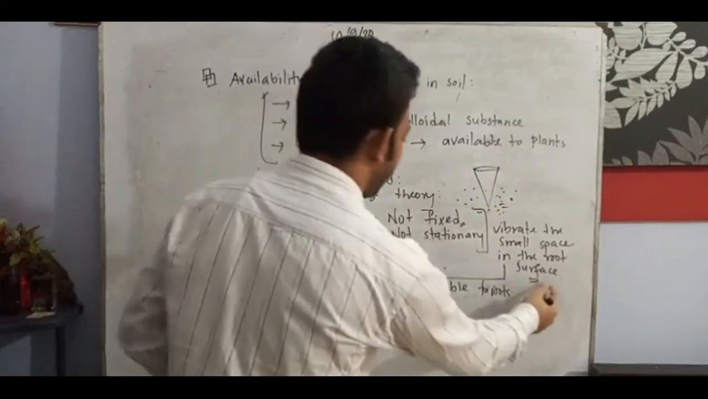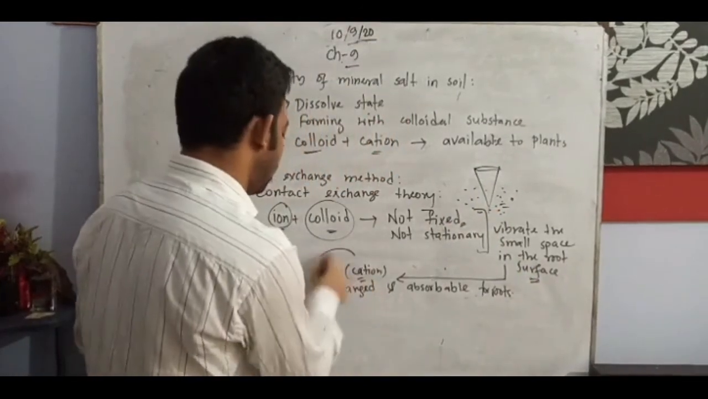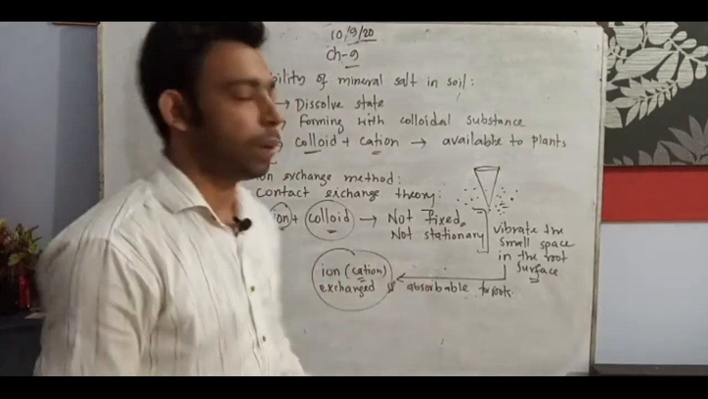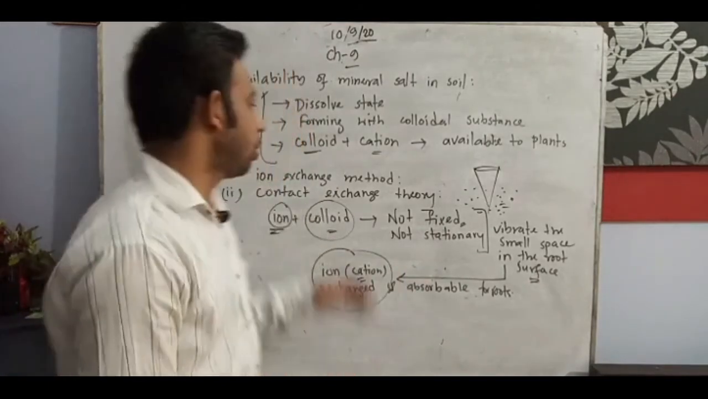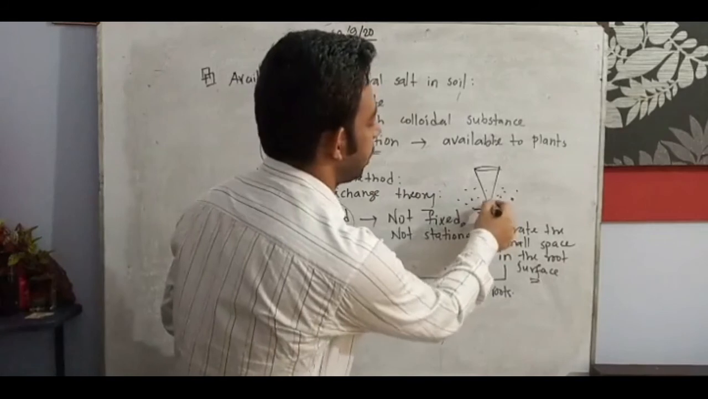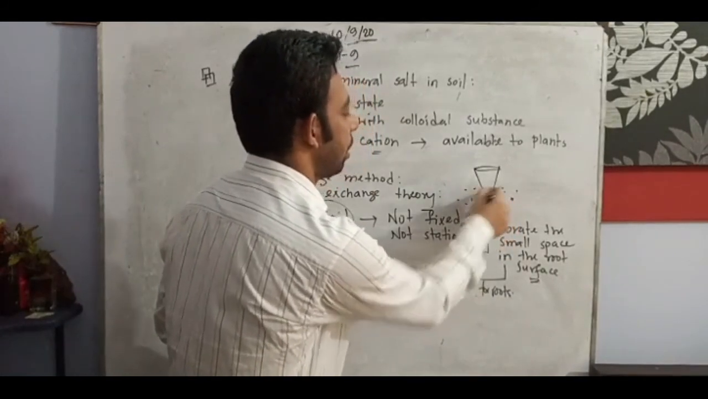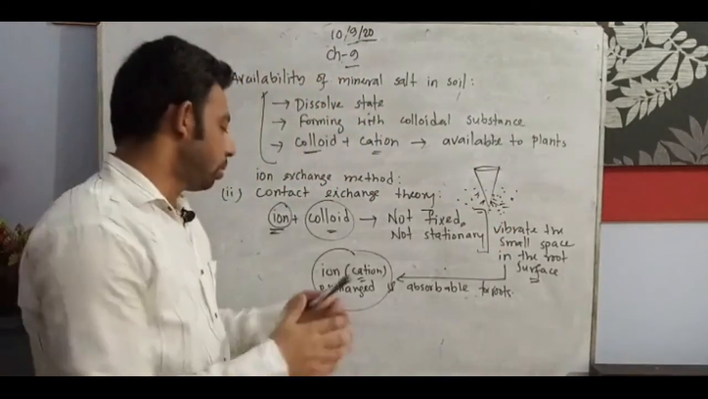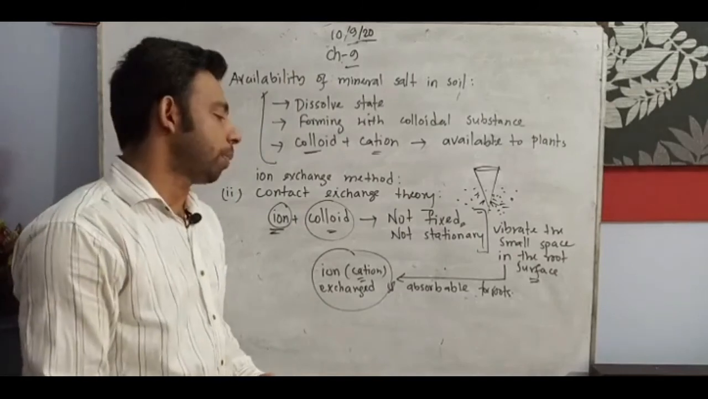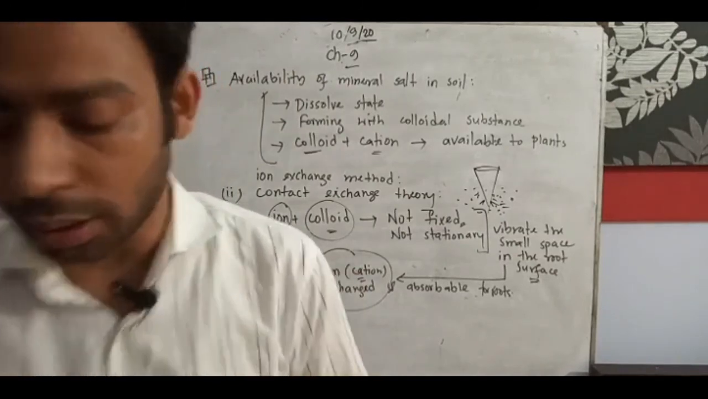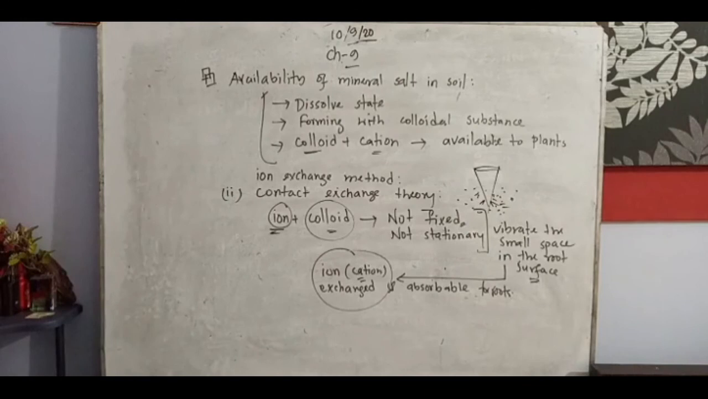And when they are vibrating there, the ion can be exchanged and absorbed by the roots. In this way, the ions come in contact together with the root here, and they can be exchanged at those specific parts. In this way, the contact ion exchange method works.